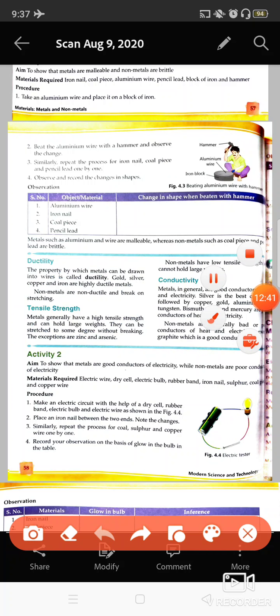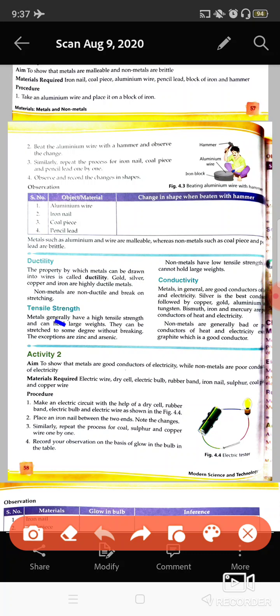Tensile strength is another property. What is the meaning of tensile strength? Basically, the amount of weight anything can carry. All the metals are hard, ductile and malleable also. That is the reason they can carry a lot of load. They are not going to break so easily.